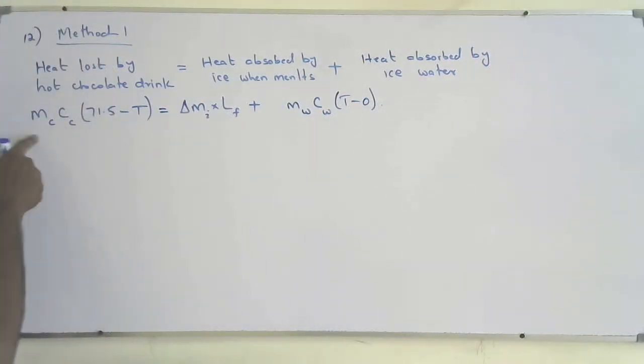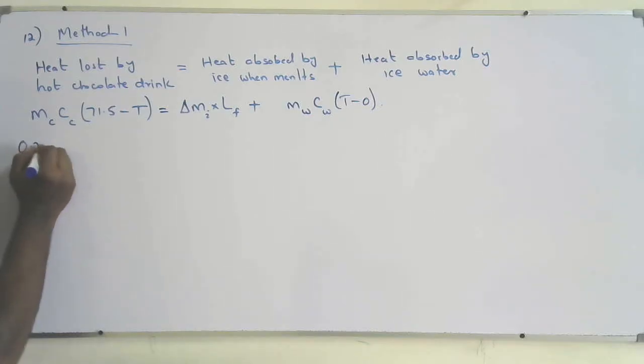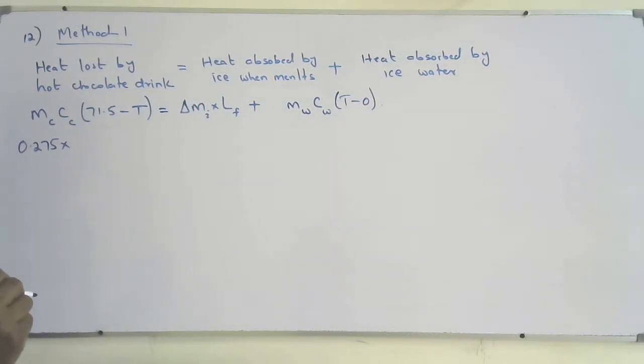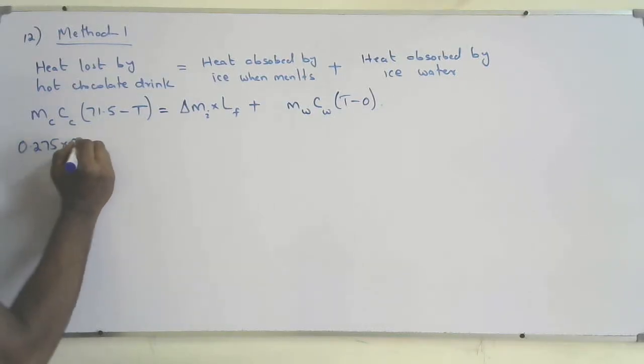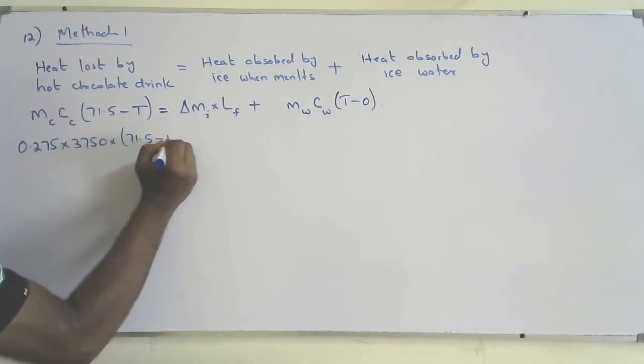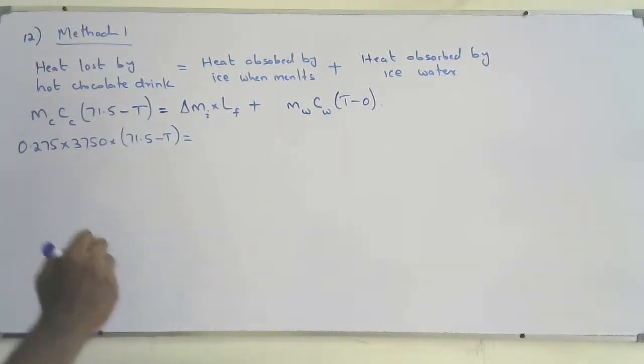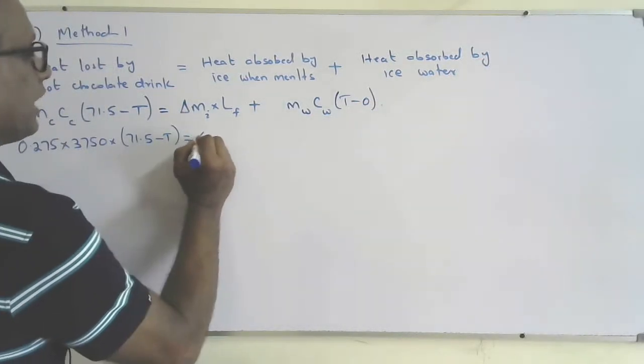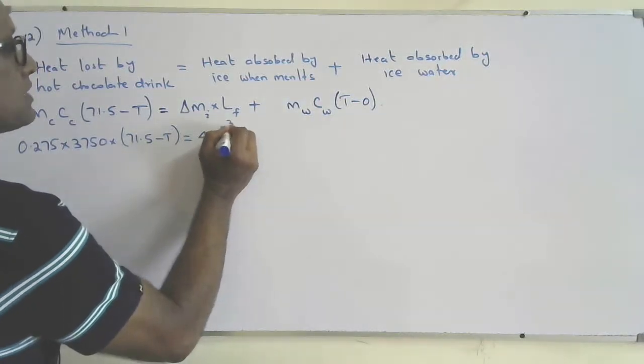Okay, we'll substitute the values. Mass of the chocolate is 275 grams, means 0.275 kg. Specific heat capacity of hot chocolate is 3750, times 71.5 minus T. Mass of the ice is 4 grams, so 4 times 10 to the power minus 3 kilograms.